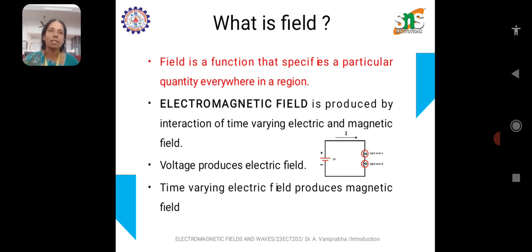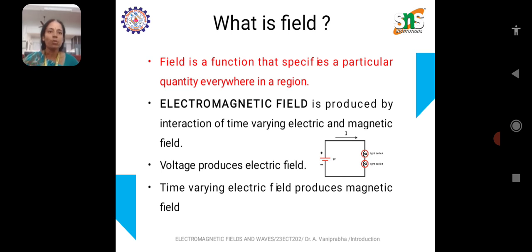Electric field is designated as E. This is produced by stationary charges, measured in volts per meter, whereas magnetic field B is generated by moving charges, measured in Teslas. These fields can propagate as electromagnetic waves like radio waves, light waves, X-rays, gamma rays, and so on.